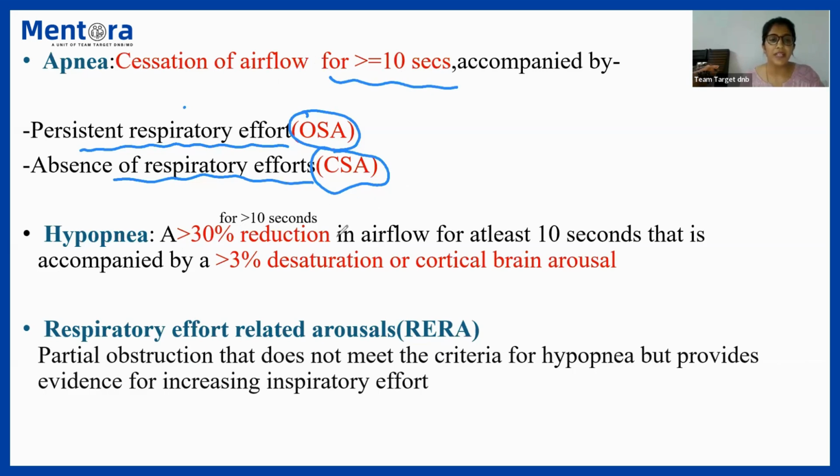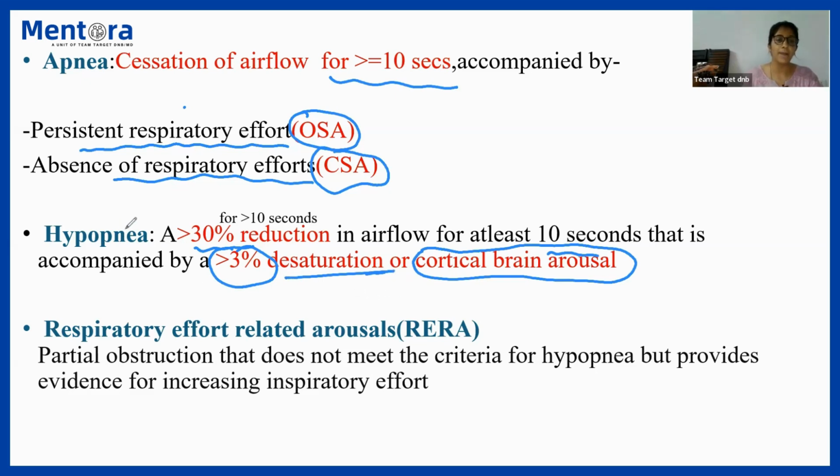But if there is reduction in the airflow by more than 30%, not complete cessation of airflow, but more than 30% reduction in airflow for at least 10 seconds, right? That is accompanied by a more than 3% desaturation or a cortical brain arousal. So the patient is rising up from sleep, or there is desaturation in the oximeter.